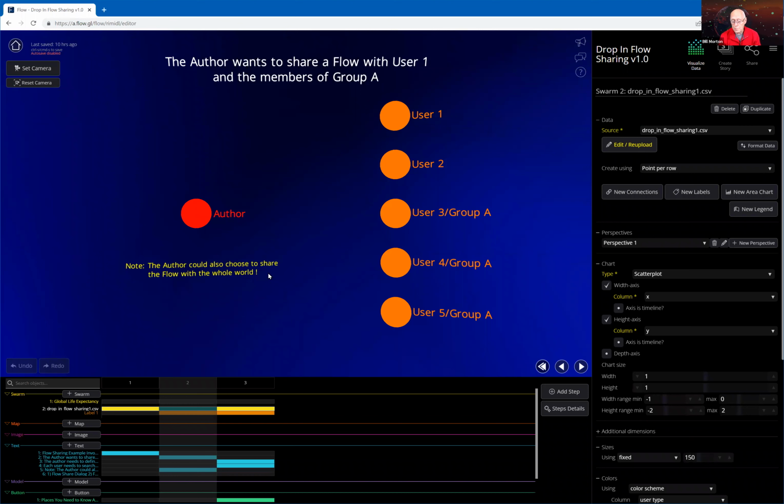This is a new capability that's just been in place for about a week. So we now have a concept of, for an author who wants to promote a flow for whatever reason, a flow can be shared with the entire world of flow users. So that is what I've set out to show you how to do today.